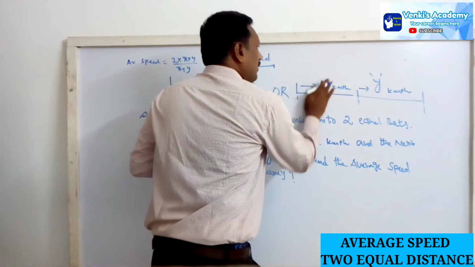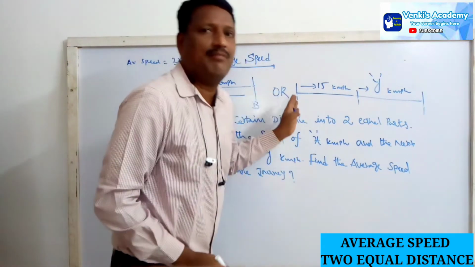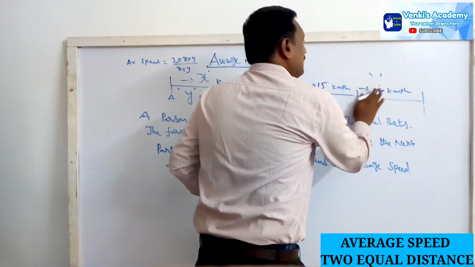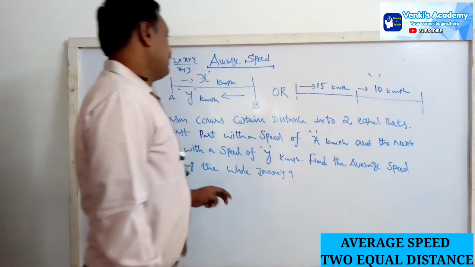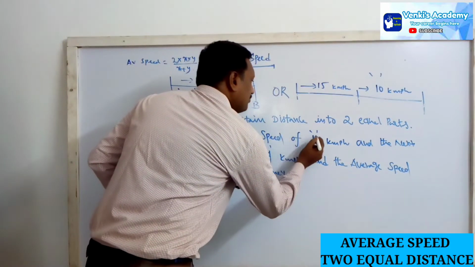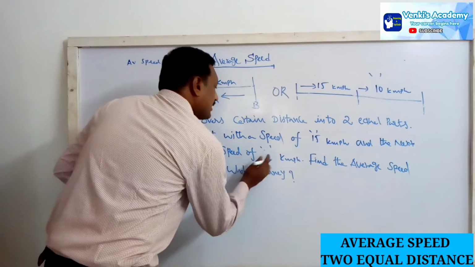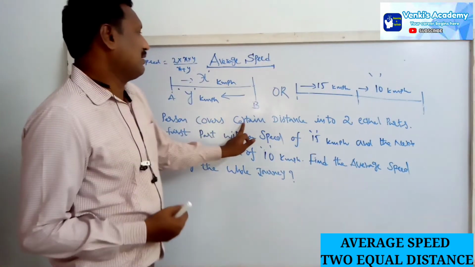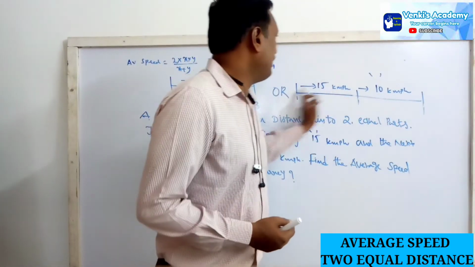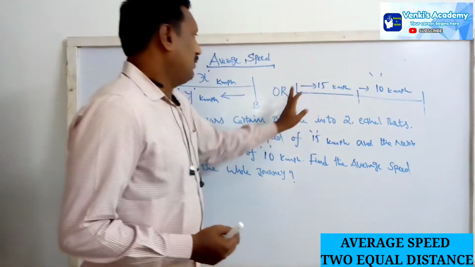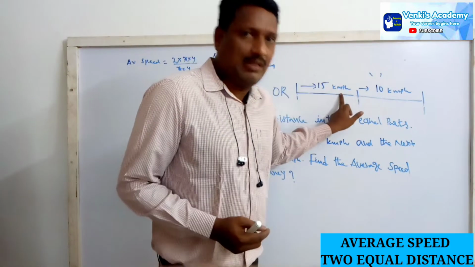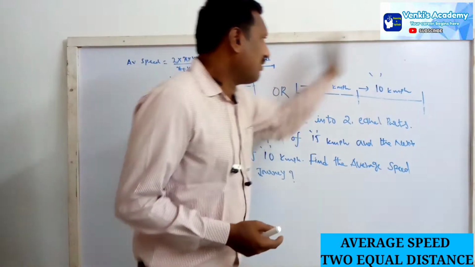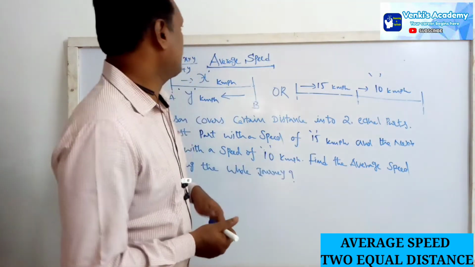See, a person covers a certain distance with the speed of 15 kilometers per hour, and the next equal part with the speed of 10 kilometers per hour. Find the average speed during the journey. The problem is here: a person covers a certain distance in 2 equal parts. From here to here, 2 equal parts. This part with the speed of 15 kilometers per hour he covers, the next part with the speed of 10 kilometers per hour. Now we have to find out the average speed during the whole journey. Means same concept.